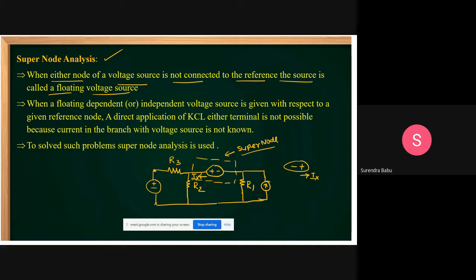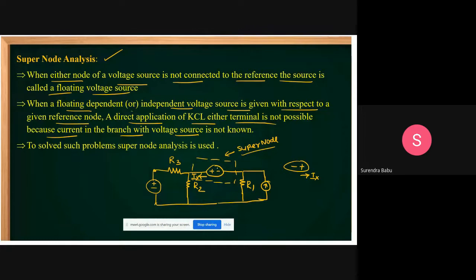When a floating source, dependent or independent, whatever it may be, is given with respect to a given reference node, a direct application of KCL at either terminal is not possible, because the current in the branch with the voltage source is not known.